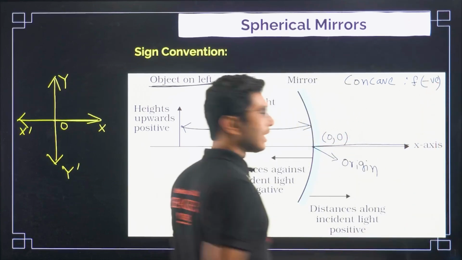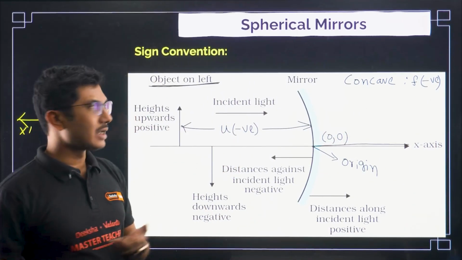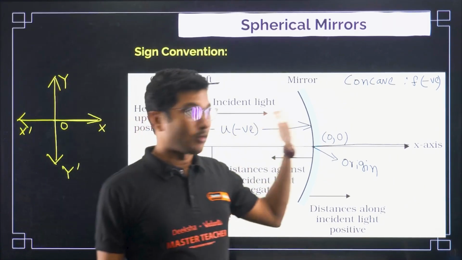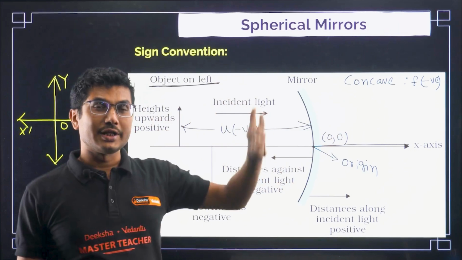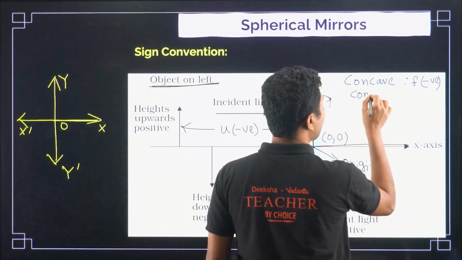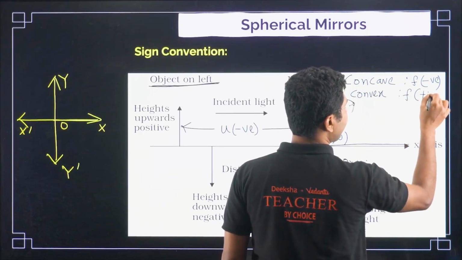Okay, concave surfaces, no matter lens or mirror, normally when placed in air, which is very important, the focal length is always negative, and for a convex surface the focal length is always positive.